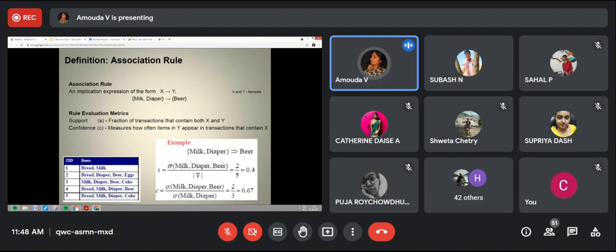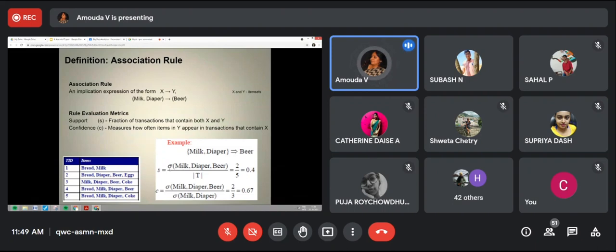A union B by the whole transactions, or X union Y by the whole transactions, is support. What does it mean? All the items taken for consideration to see the association together, how many times it occurs in the transaction. We have already seen that it occurs 2 times in the transaction. X union Y, or I can say all the items in A and B are taken and checked how many times it occurs.